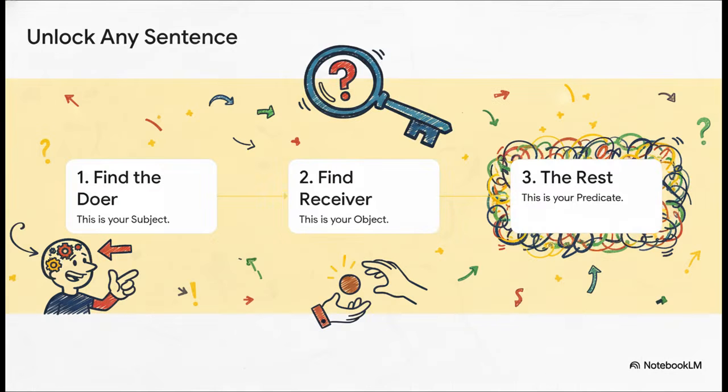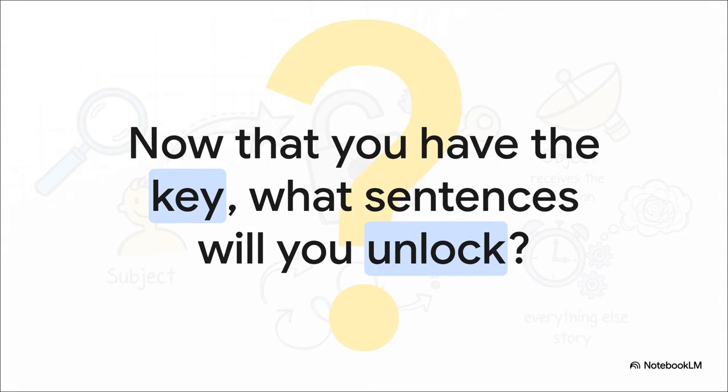So, there you have it, the three keys to unlock basically any sentence. Number one, find the doer, that's your subject. Number two, find what's receiving the action, that's your object. And number three, everything else, that's the predicate. Simple as that. You now have the master key. You can look at any sentence, no matter how simple or complex, and you can break it down. You know the code. So the only question left is, now that you have the key, what sentences are you going to go unlock first?